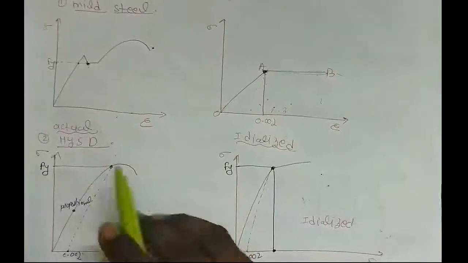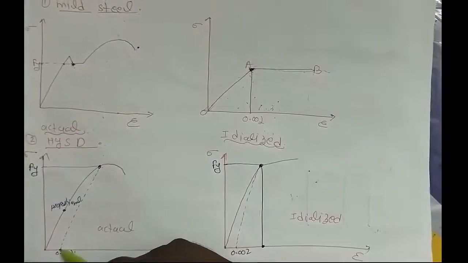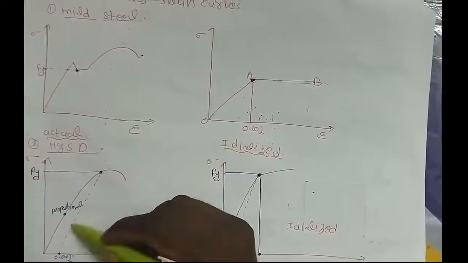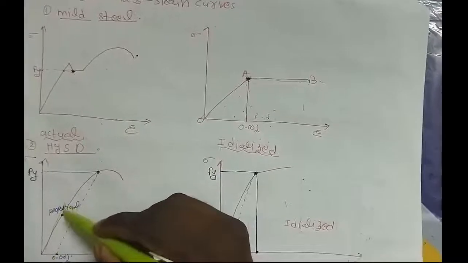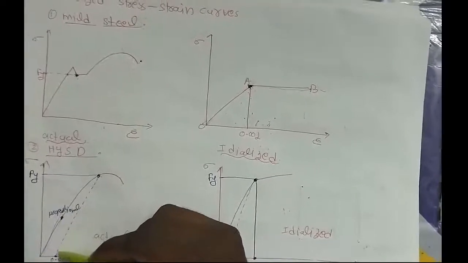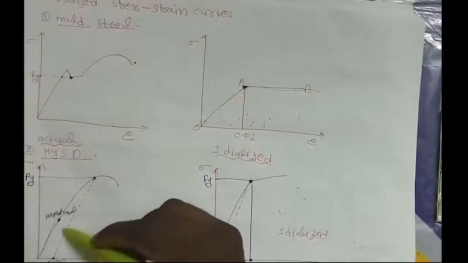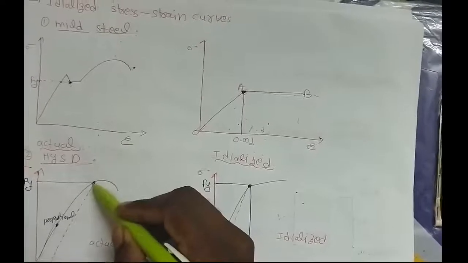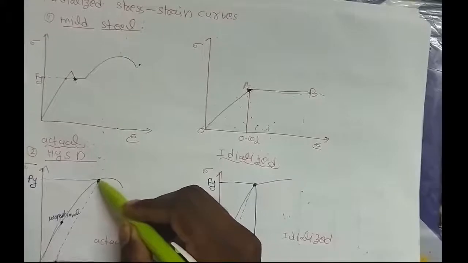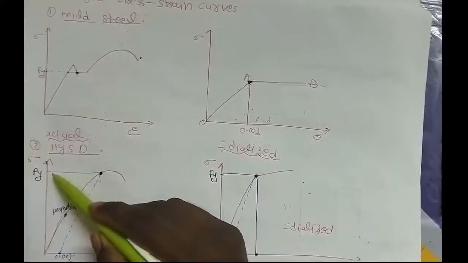We have to mark the 0.002 strain on the x-axis. Corresponding to this, we have to draw a line parallel to the proportional linear line, up to where it cuts the parabolic curve. So this line cuts here, and the point corresponding to this is considered as the yield strength of the HYSD bars.